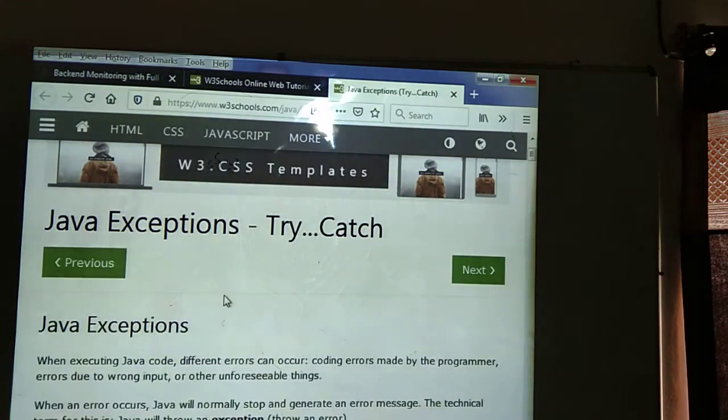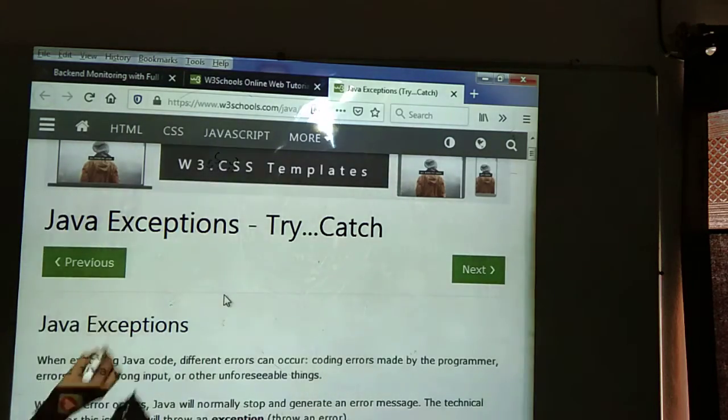Hello, Anita. Today we can start with exceptions in Java. This is another important topic. Whenever we are going to learn exceptions, first we can see the error.